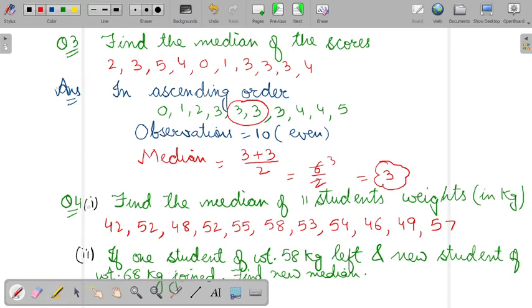In question 4, there are 2 parts. Find the median of the weights of 11 students, which are given in kg. And then the second part: if one student of weight 58 kg left and a new student of weight 68 kg joined, then find the new median. Let's go for this question.